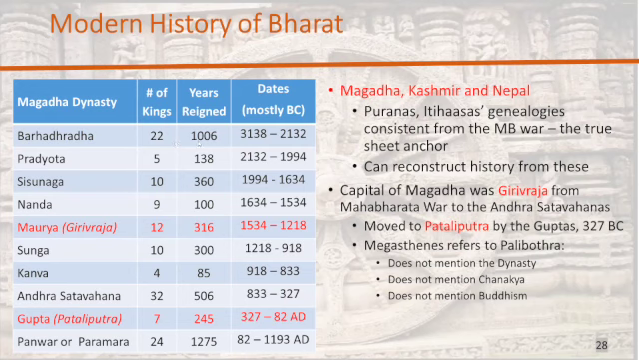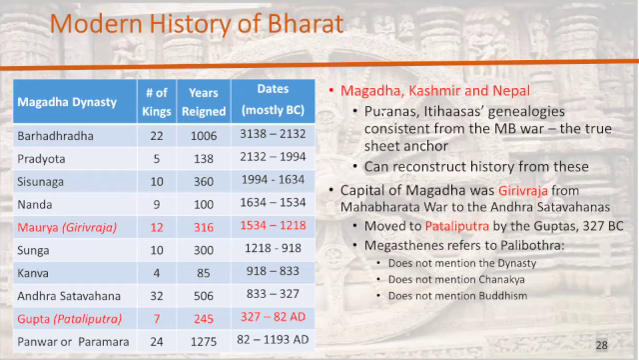So this is ordered. 327 to 82. So you can see that he was the contemporary of Chandragupta of the Gupta dynasty. Now, you have the Panvar or Paramara dynasty from 82 to 1193. Now, Vikramaditya became Chakravarti of Bharatavarsha in 57 BC. And Salivahana was 78 AD.